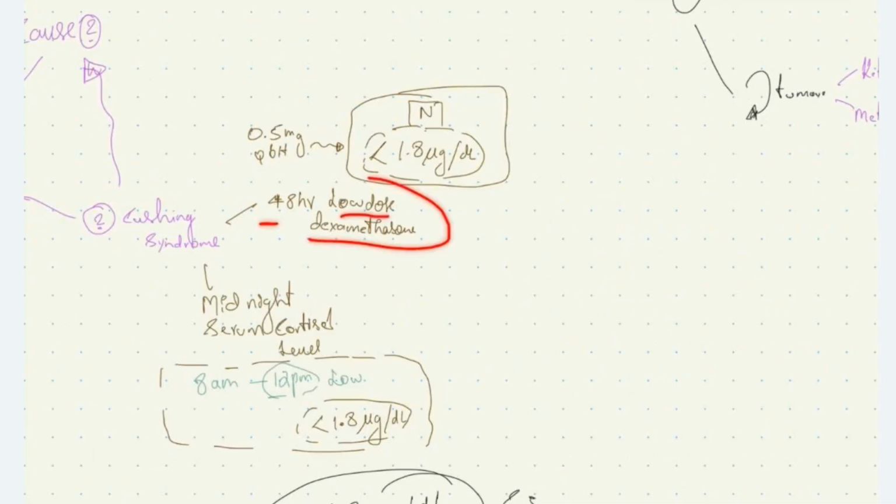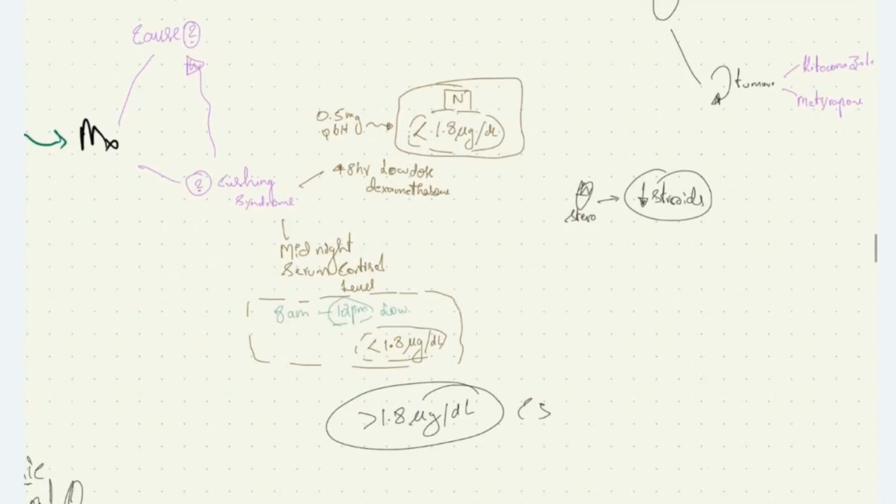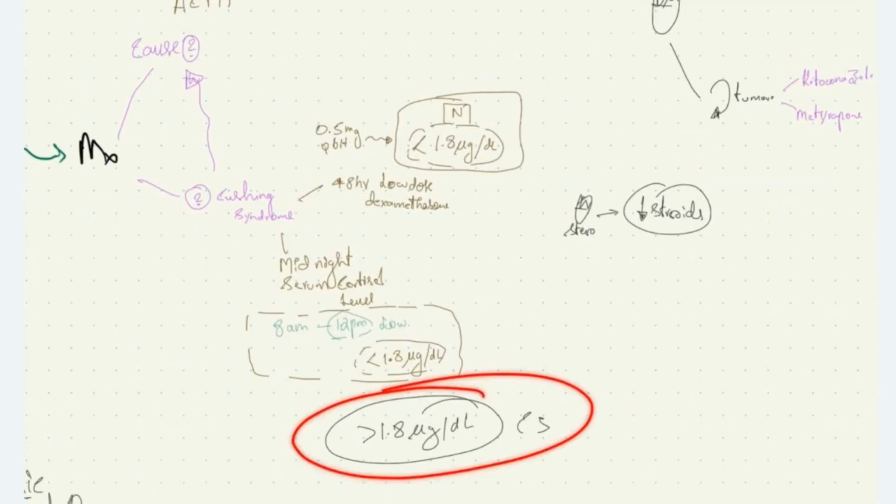What is this test? Normally in the body, if we give exogenous steroids, the endogenous steroid secretion will be reduced. This is the normal physiological response. But in the patient with Cushing syndrome, it doesn't occur like that.